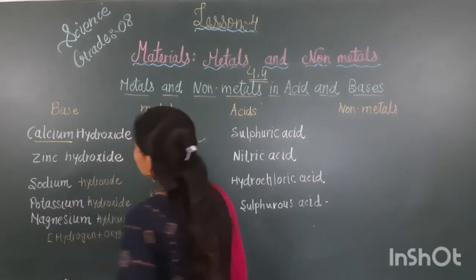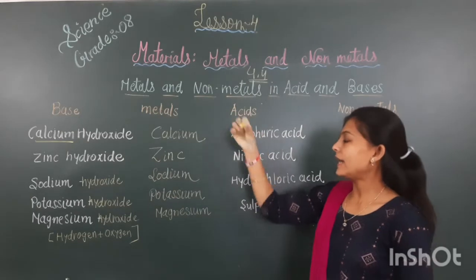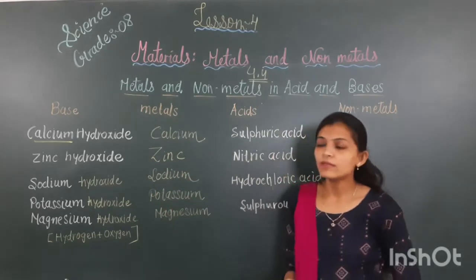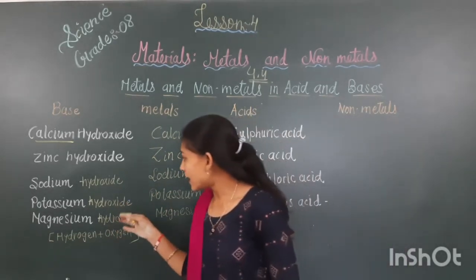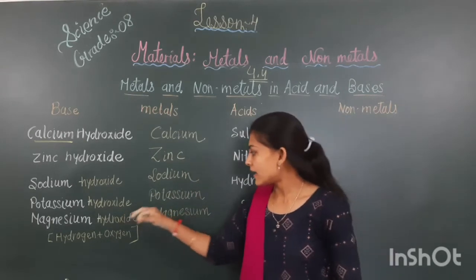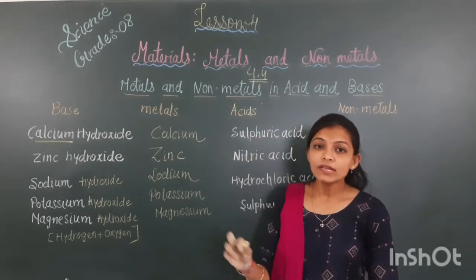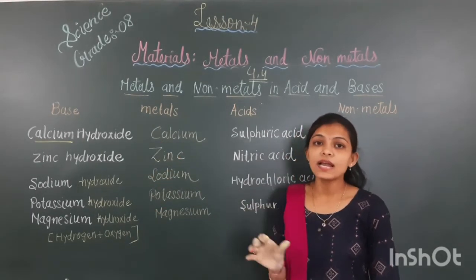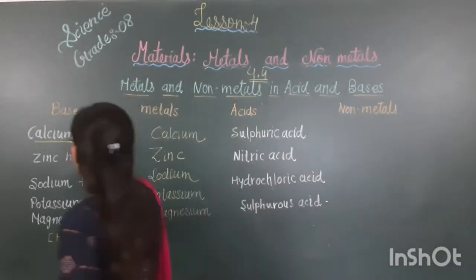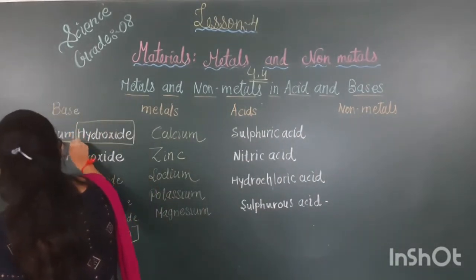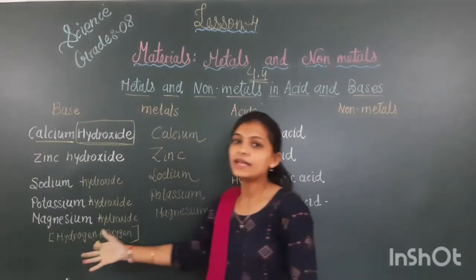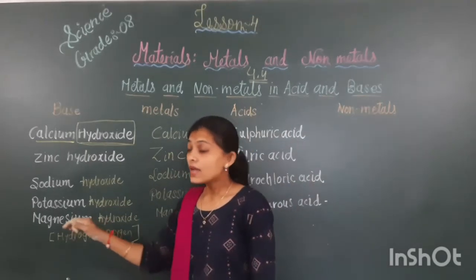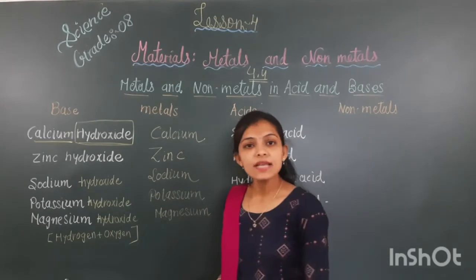So these are the differentiate from the base to metals. Calcium hydroxide में calcium metal है, zinc hydroxide में zinc metal है, sodium hydroxide में sodium metal है, potassium hydroxide में potassium metal है, magnesium hydroxide में magnesium metal है. So one thing we have to remember that in any of the base, in any of the metal hydroxide, this word having two non-metal substances, that is hydrogen and oxygen. I told you before also, oxide means oxygen, hydrogen and oxygen, that means hydroxide.